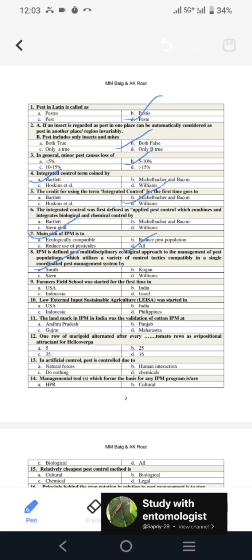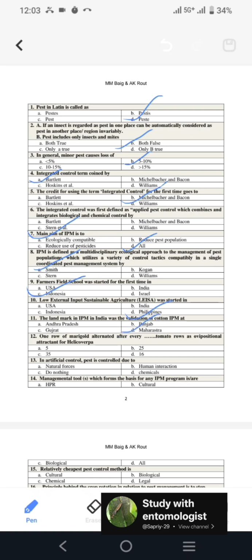Next is, farmer field school was started for the first time in? It was first started in Indonesia. Next is LEISA. Sometimes they ask the full form of LEISA also. The full form is low external input sustainable agriculture, and it was started in? This term is related to organic agriculture, and it was first started in the Philippines. Next is, the landmark in IPM in India was the validation of cotton IPM at? It was first started in Maharashtra.